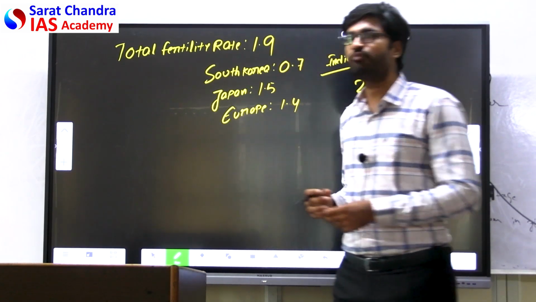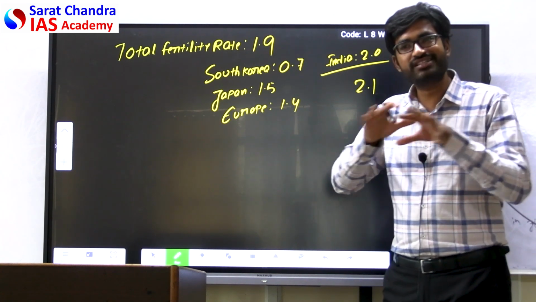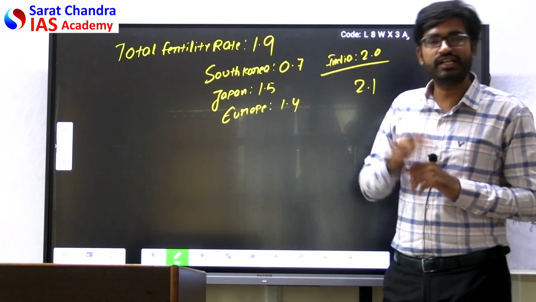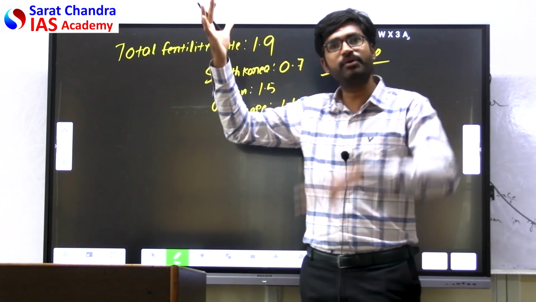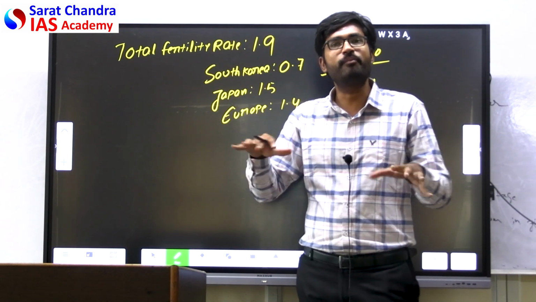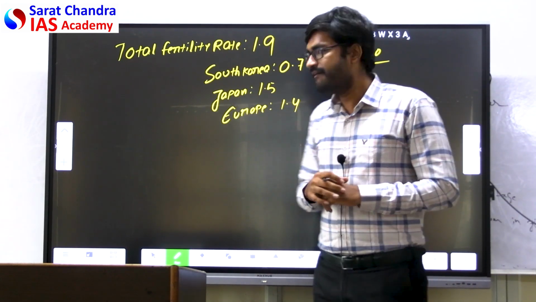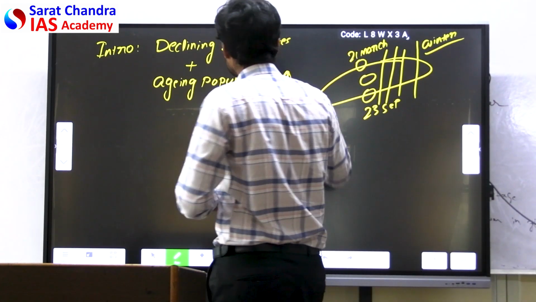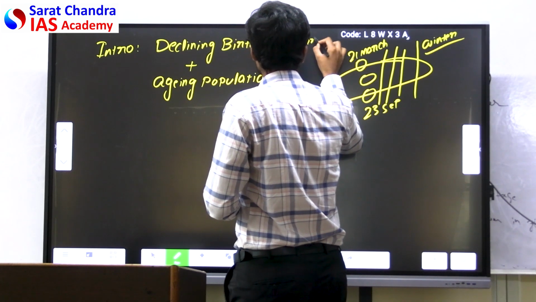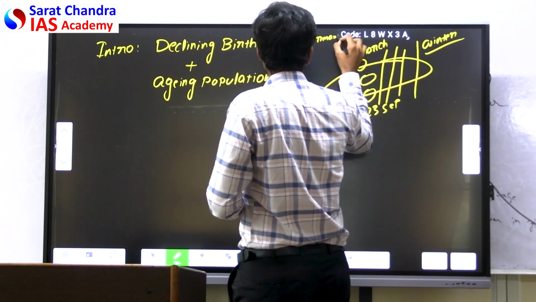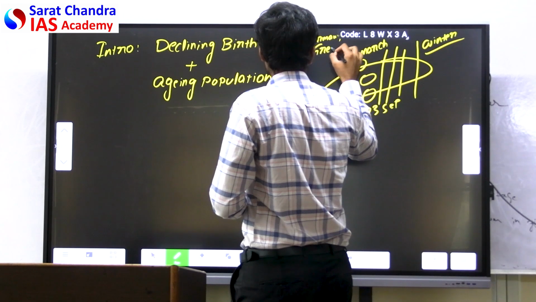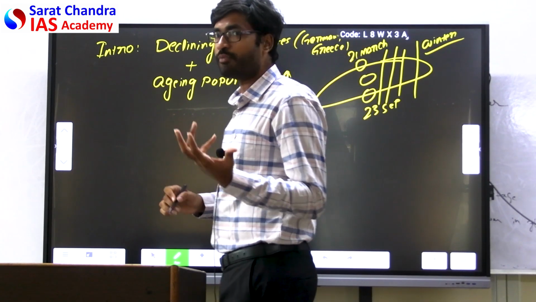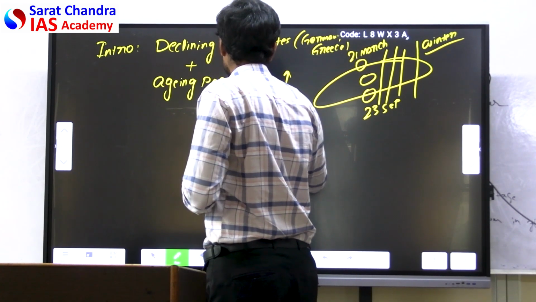But that is possible only when the birth rates and death rates are stabilized. But here the aging population is increasing and the birth rates are declining. Then there cannot be an optimum population rate. Now, here you can quote the examples. The declining birth rates, it is happening in Germany, Greece, and for the aging population, you can quote Bulgaria.